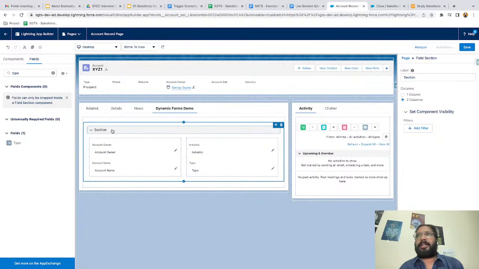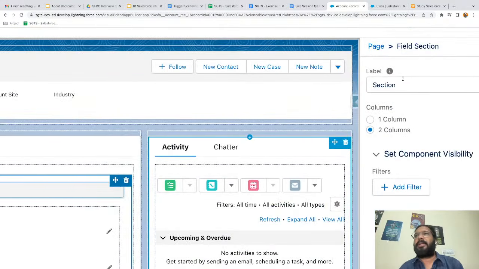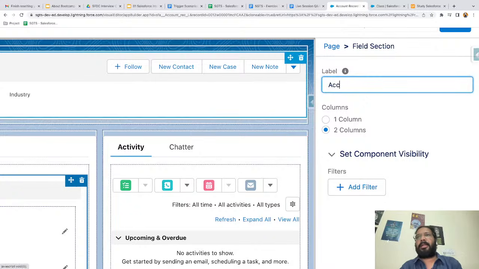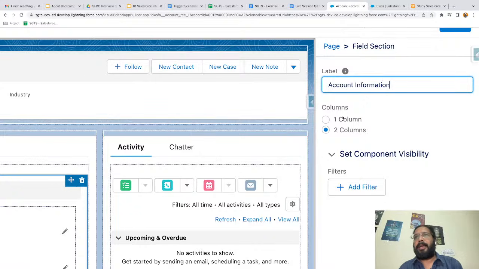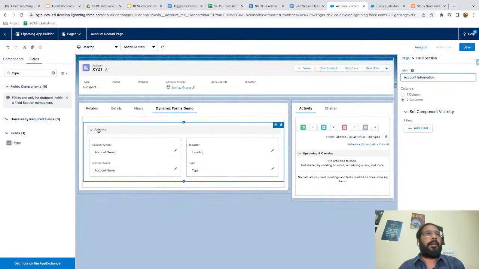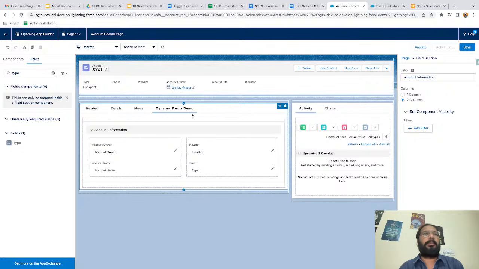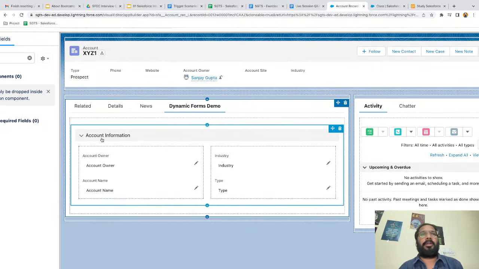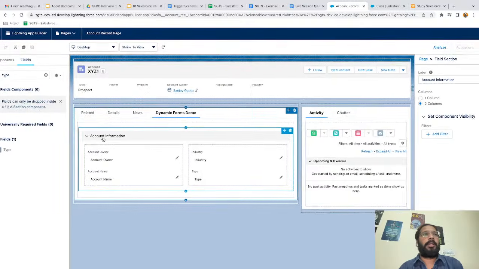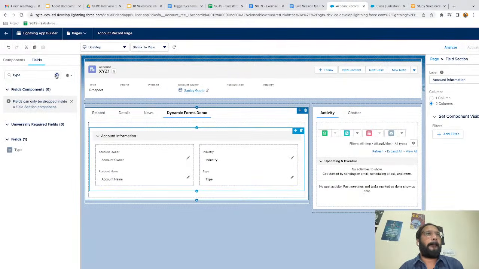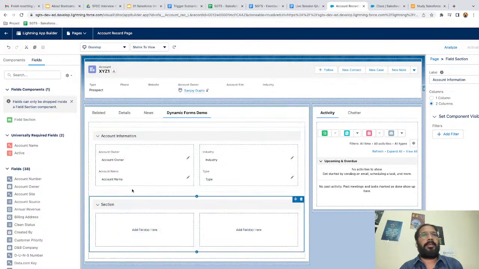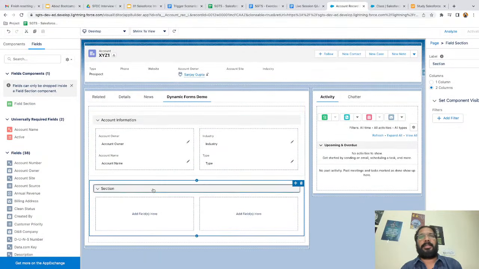If I click on this section, at the right-hand side you can see I can relabel the section. Here I can write Account Information, and I can select whether I need one column or two columns. I can also apply a filter for when this component will be visible. After providing this label, you can see the label is available here, Section gone and Account Information is available. Now if you want to place one more section, again you can drag and drop it, and you can see a different section is available.